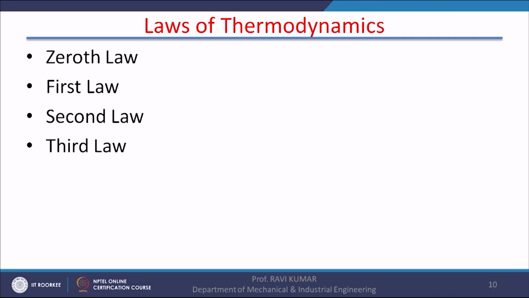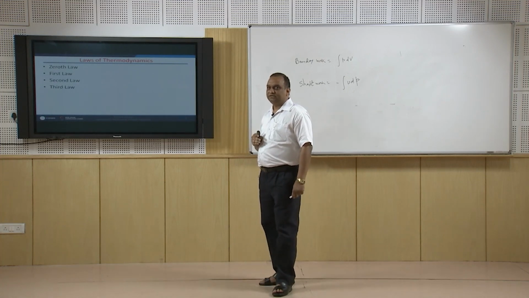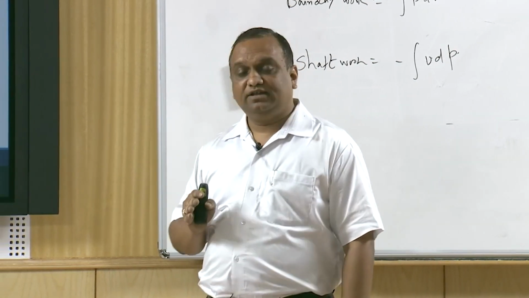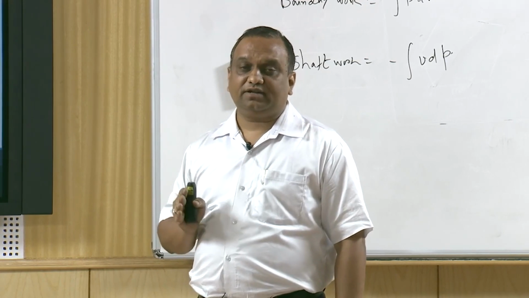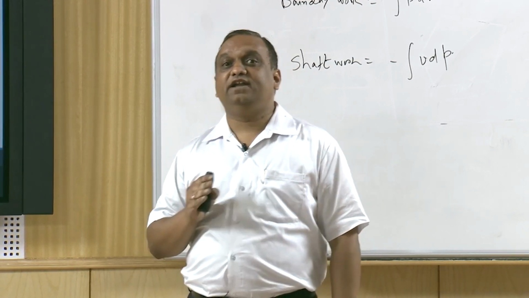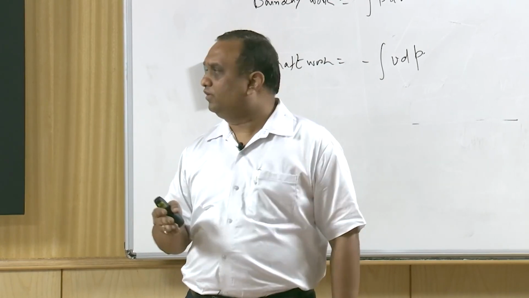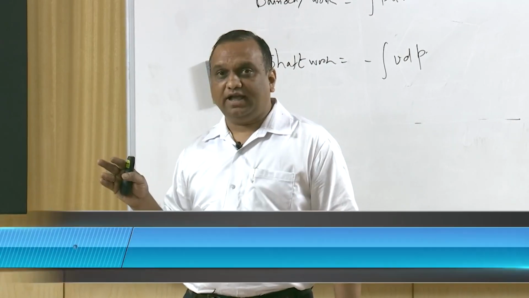Laws of thermodynamics. So there are 4 laws of thermodynamics, starting from the 0th law, 1st law, 2nd law and 3rd law. They are not numbered as 1st, 2nd, 3rd and 4th law of thermodynamics. The reason being that it started with the fact that when we learned that heat can be converted into useful work. But is it possible to convert entire available heat into useful work? Suppose we have 100 joules of heat. Is it possible to convert 100 joules of heat into 100 joules of work? That is not possible, and it is stated by the 2nd law of thermodynamics.